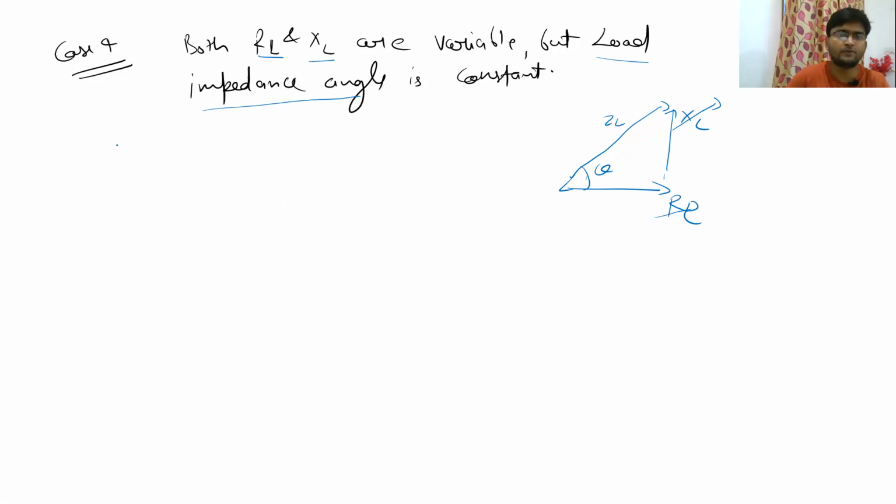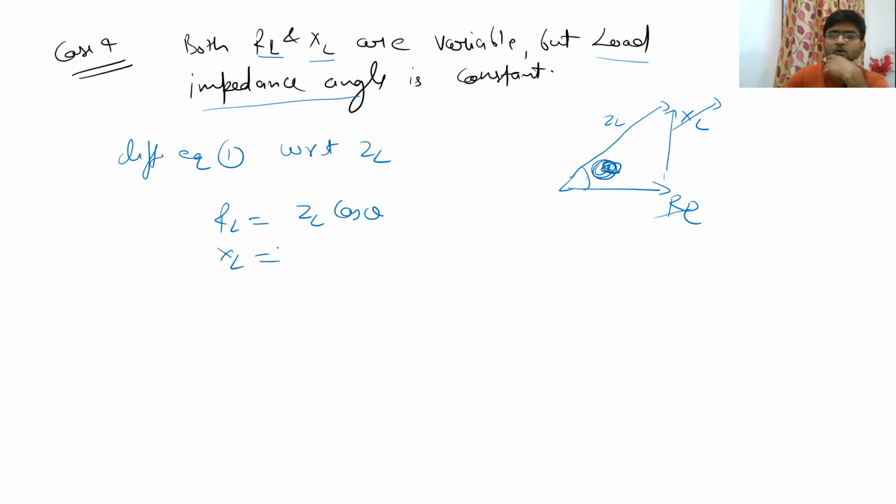So in that case, if you differentiate equation 1 with respect to ZL, since RL and XL both are variable, but this angle theta is constant, you can say that RL is always equal to ZL cos theta, and XL is always equal to ZL sine theta.